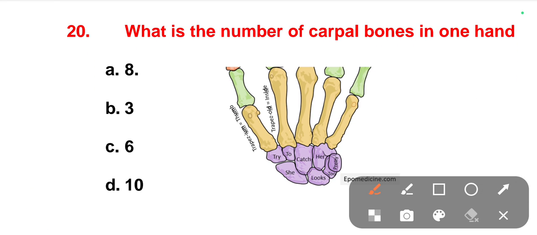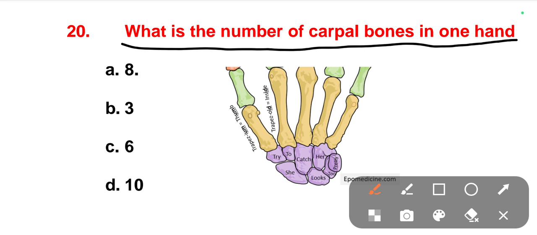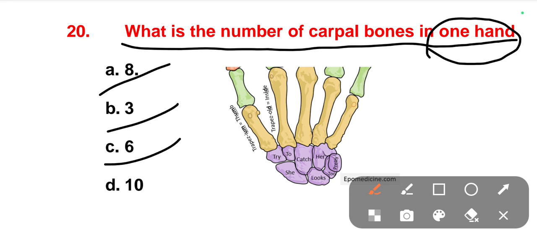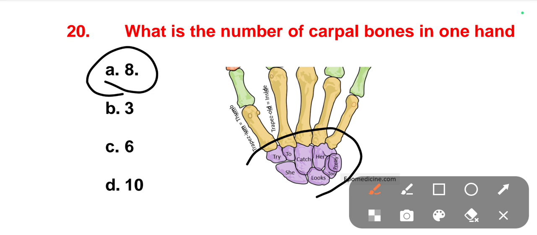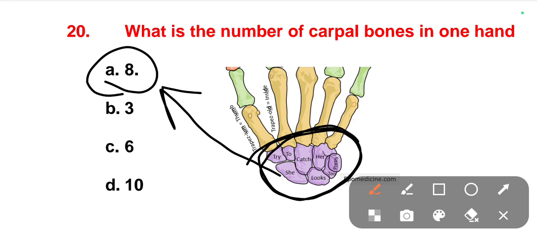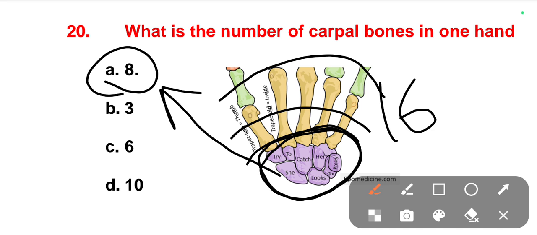The next one is, what is the number of carpal bones in one hand? So here I am asking one hand. Options are 8, 3, 6, 10. The right one is 8. So in this picture you can see the carpal bones here. Okay. So here we have the total 8 carpal bones in one hand. For both hands we will have 16 carpal bones. These are the carpals, these are the metacarpals, these are the phalanges. Phalanges are nothing but finger bones.